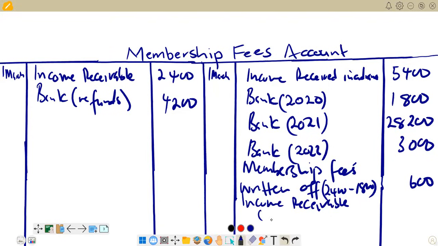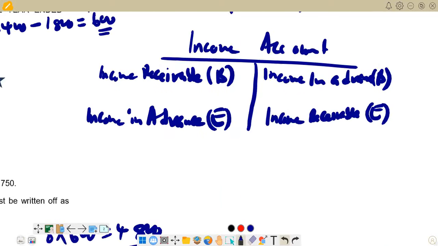And we just maybe show the calculation that we said 8 times 600, and we put 4,800. Right. And then we also check if we have got the income received in advance at the end.